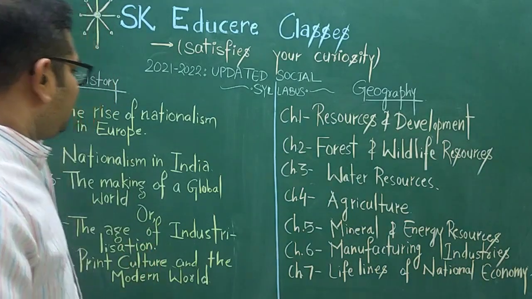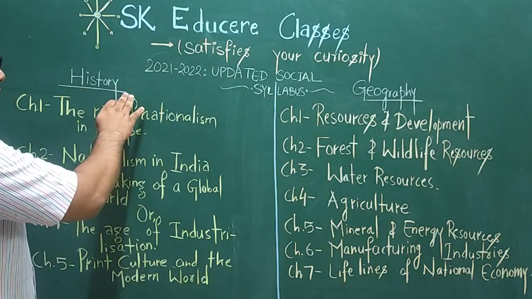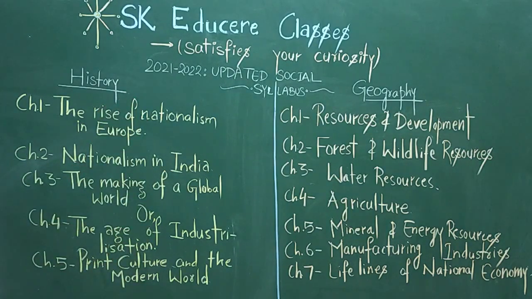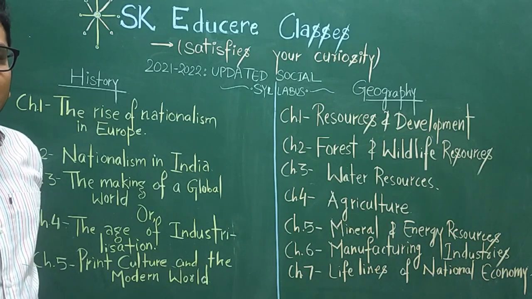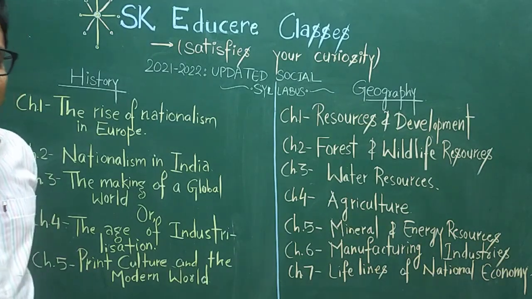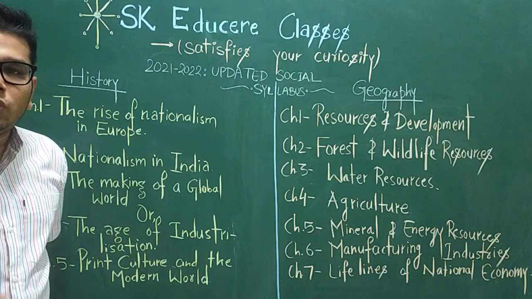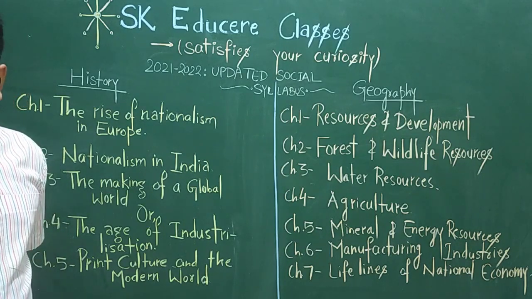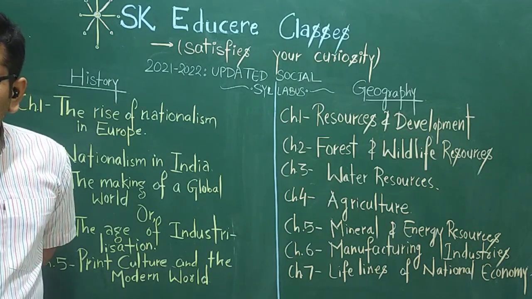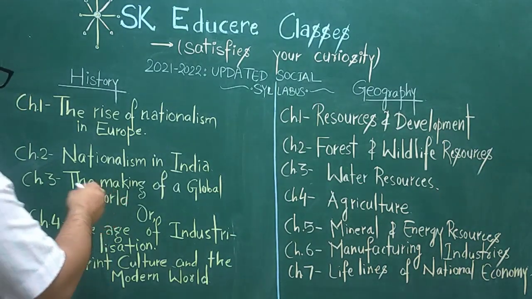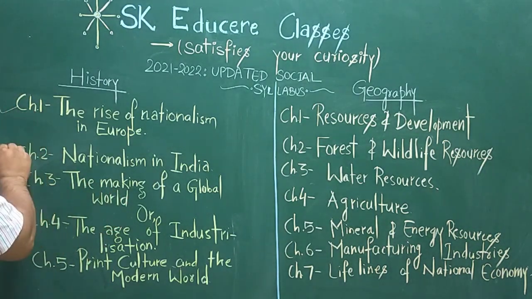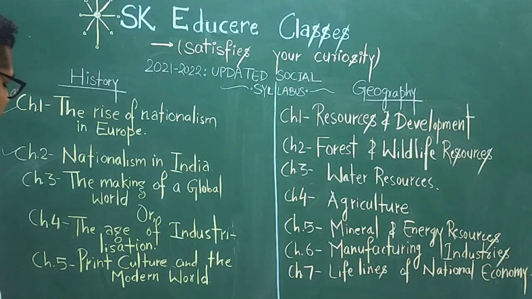So coming to the history subject, in history we are having a total of 5 chapters. The 5 chapters are categorized into 3 sections. The first section is events and processes, and the first section includes chapter 1 and chapter 2.